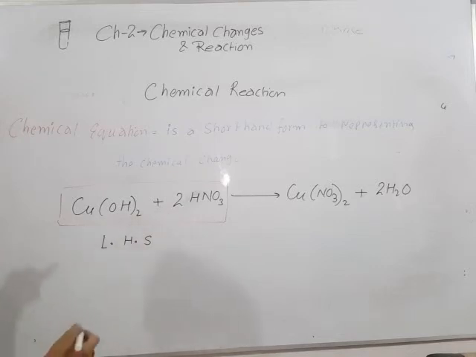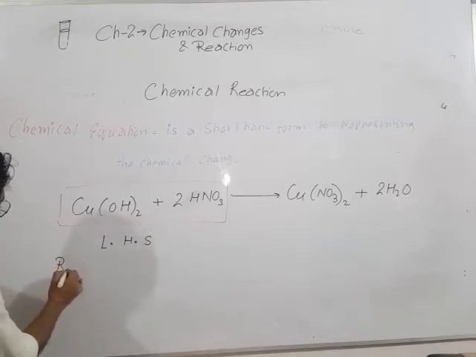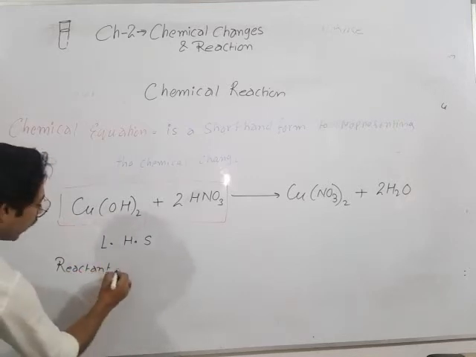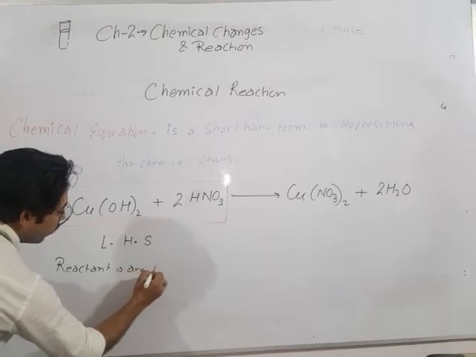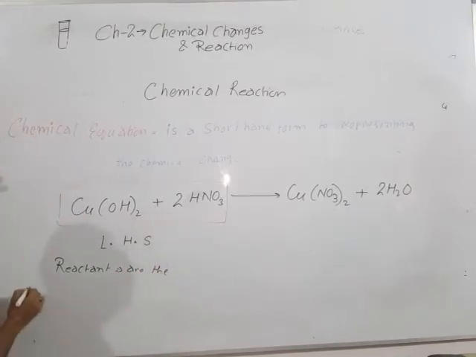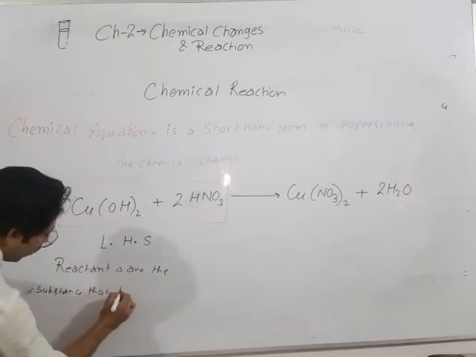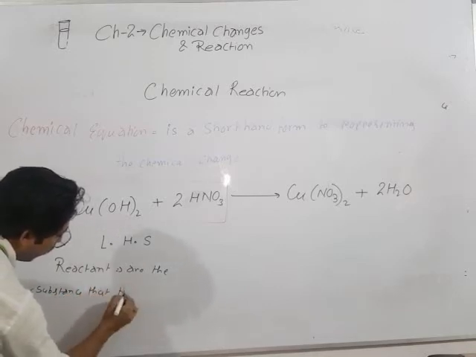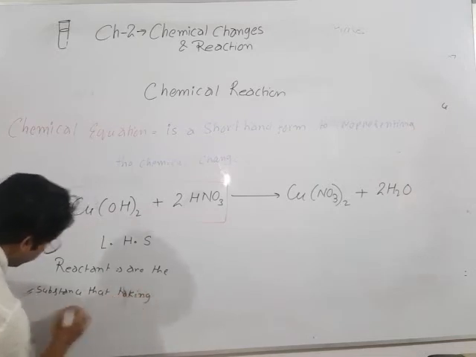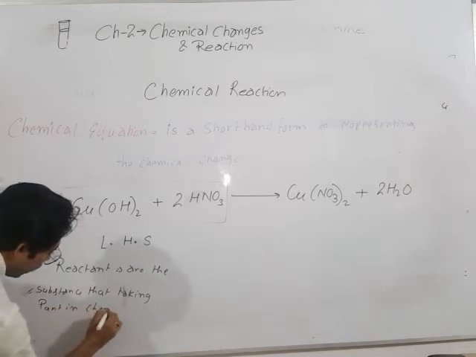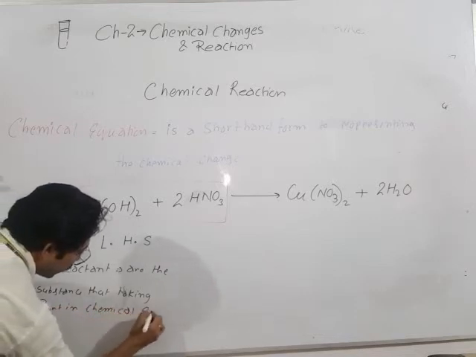On the left hand side, you know, there are reactants. What? Reactants. Reactants are the substances that take part in a chemical reaction.